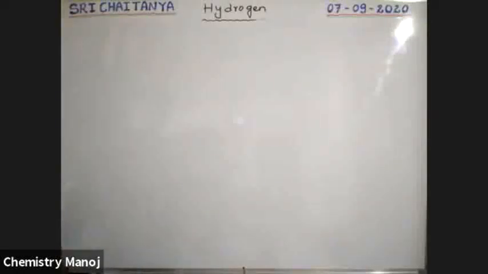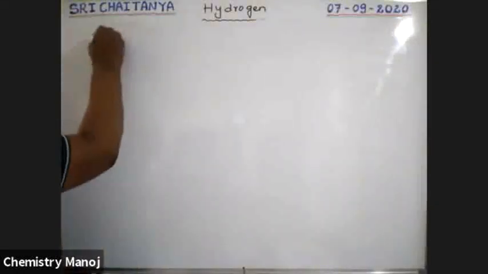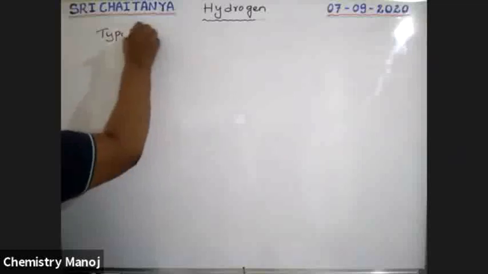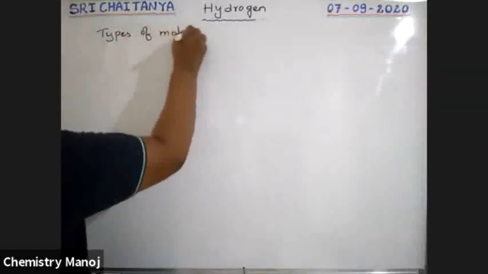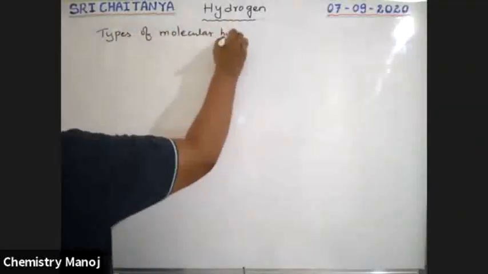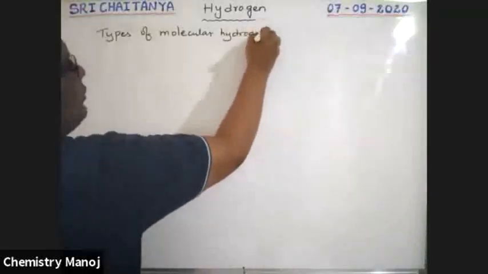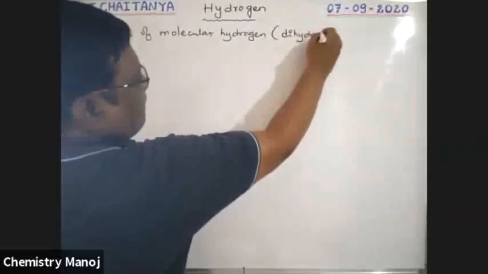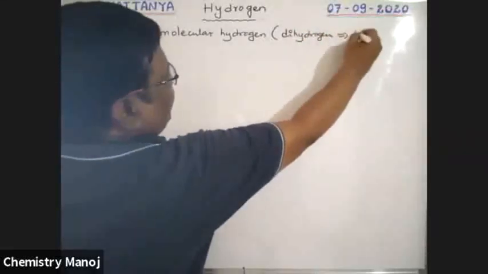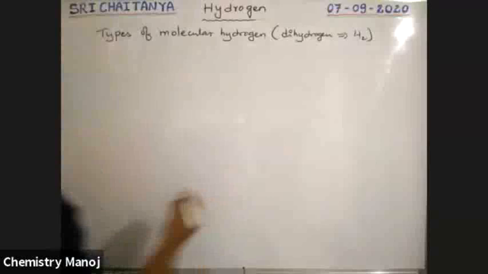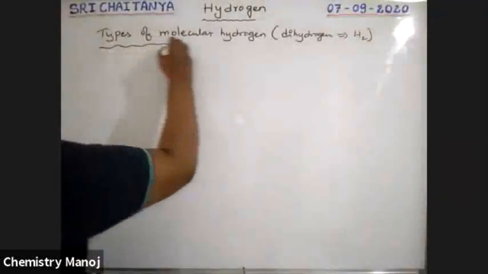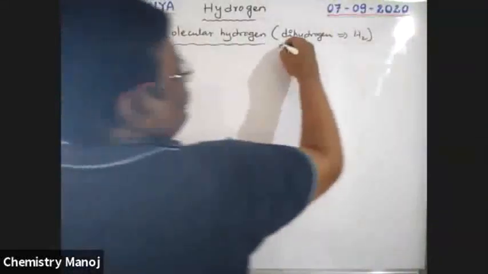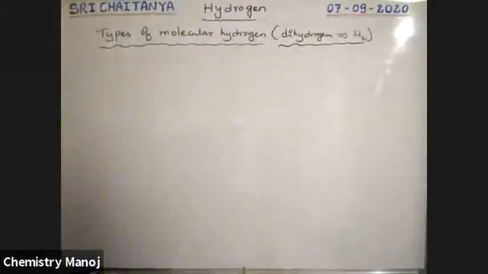That is types of molecular hydrogen. Molecular hydrogen means dihydrogen. Dihydrogen is nothing but H2. Types of molecular hydrogen, which is nothing but dihydrogen, which is H2. How many types of molecular hydrogens are there? So there are two types of molecular hydrogens, boys.